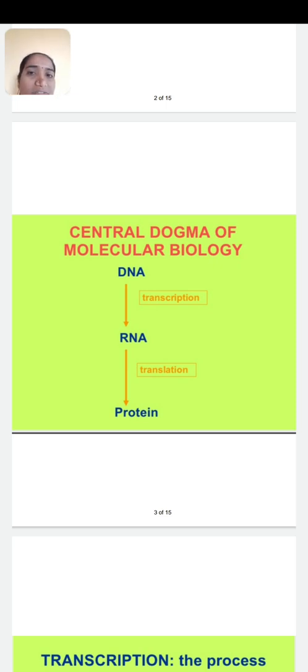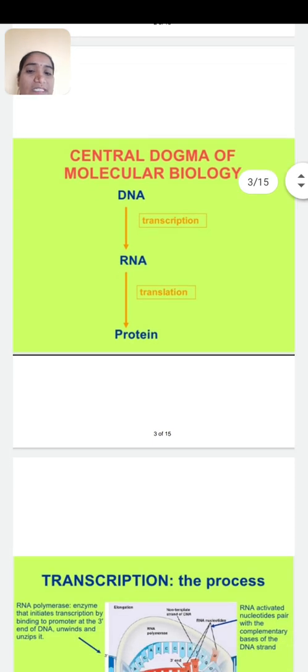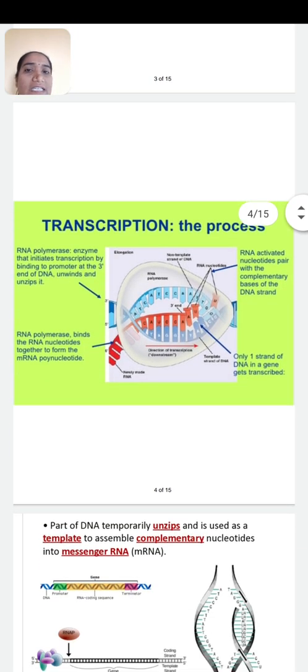Then we start with the first process, transcription. In this transcription process, DNA synthesizes the mRNA molecule. The genetic information is now with the mRNA molecule.